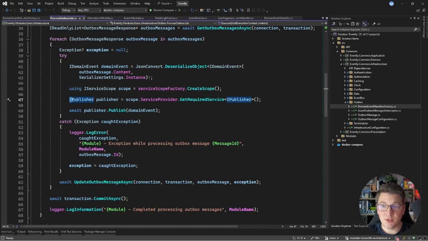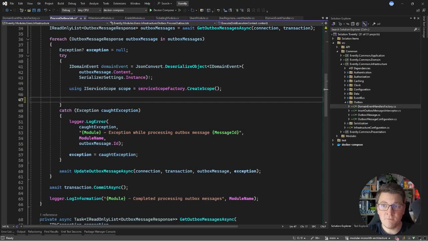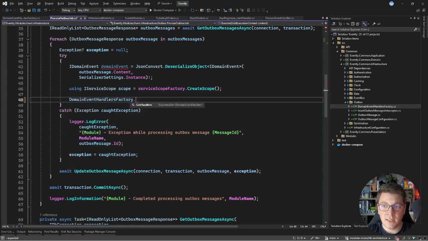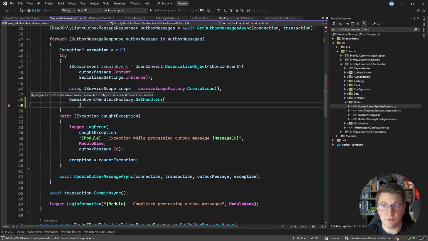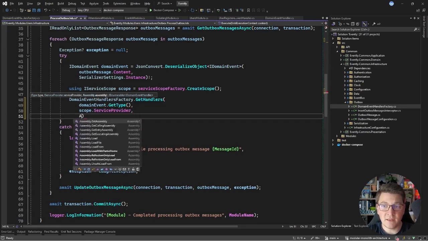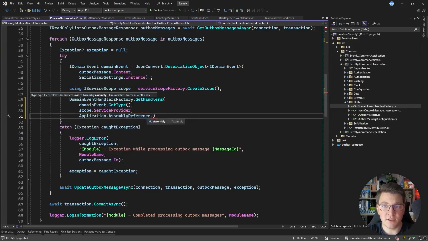I'm going to get rid of the publisher as well as the call to publish the domain event, and I'm going to use the DomainEventHandlersFactory, and let's call the GetHandlers method. The first argument is going to be the type of our domain event. Then I need to pass in a scoped service provider, and finally I need to pass in the assembly where my event handlers are going to live, and this is going to be the application assembly of the respective module.